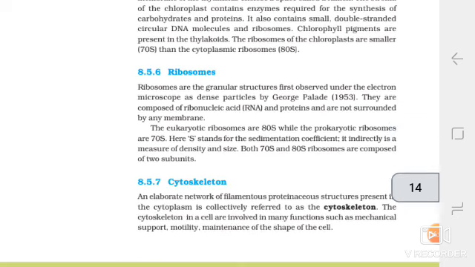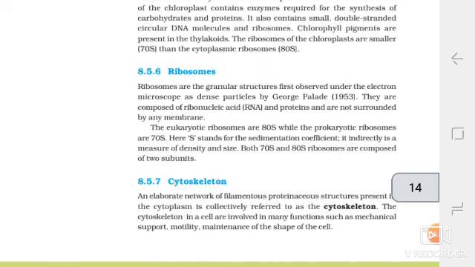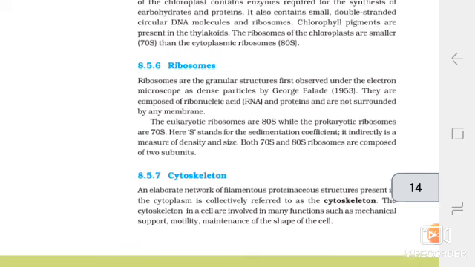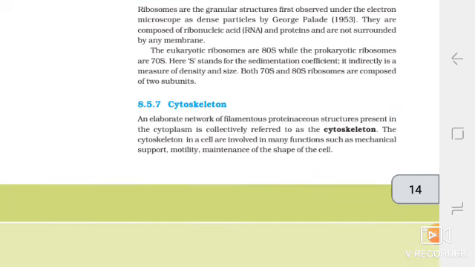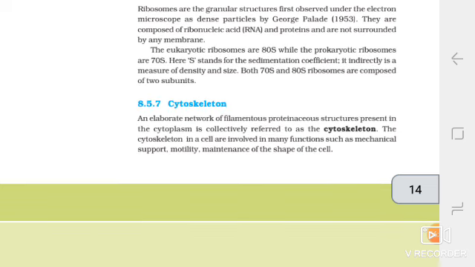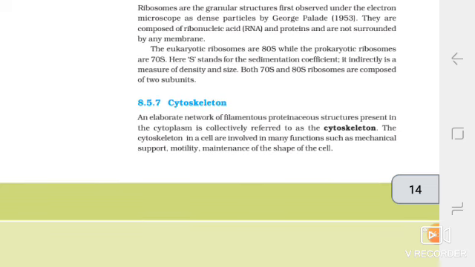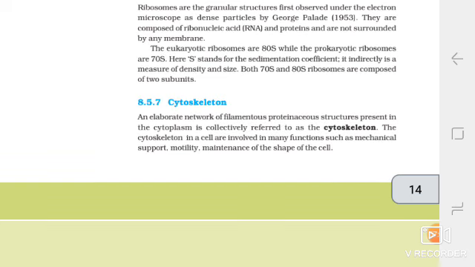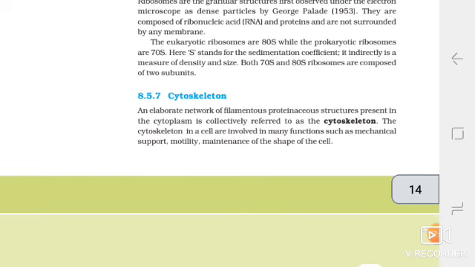Now, ribosomes. Ribosomes are the granular structure first observed under the electron microscope as dense particles by George Palade, 1953. They are composed of ribonucleic acid, RNA, and proteins and are not surrounded by any membrane. The eukaryotic ribosomes are 80S while the prokaryotic ribosomes are 70S. Here S stands for the sedimentation coefficient. It indirectly is a measure of density and size. Both 70S and 80S ribosomes are composed of two subunits.